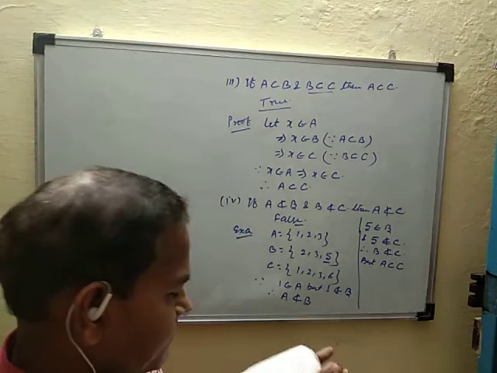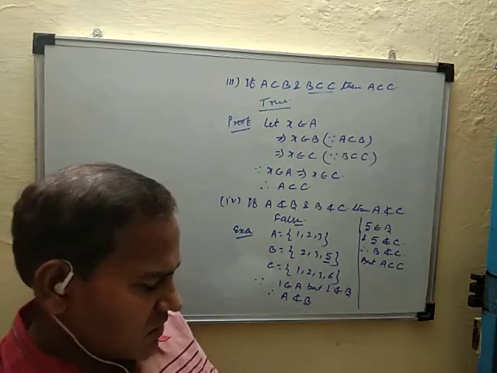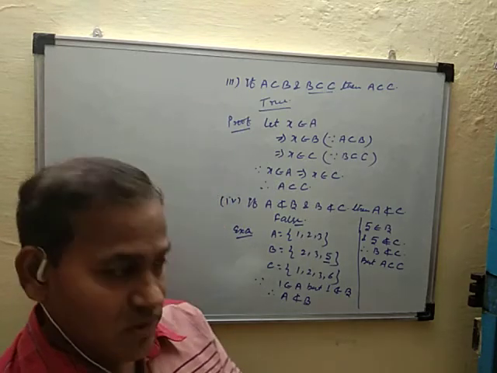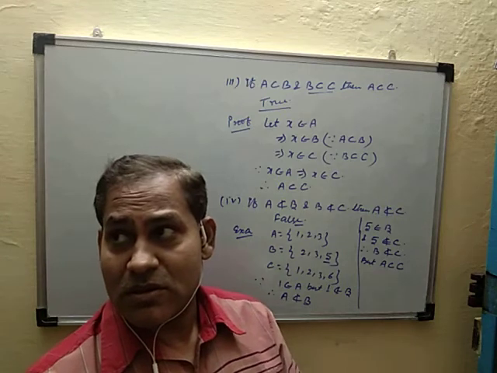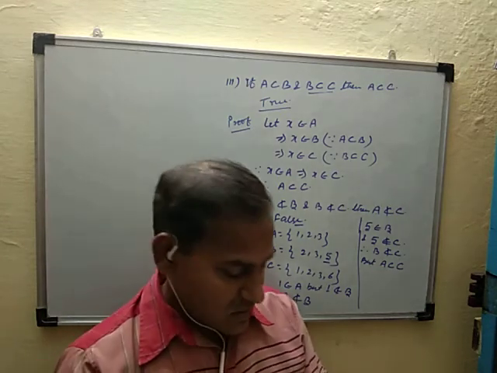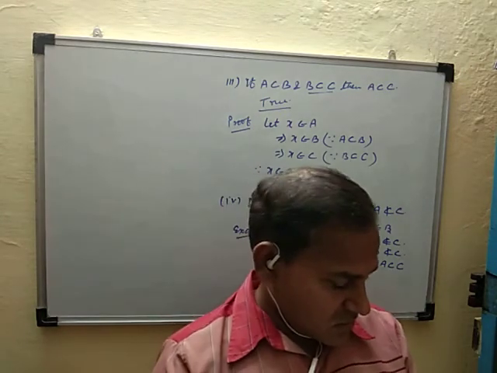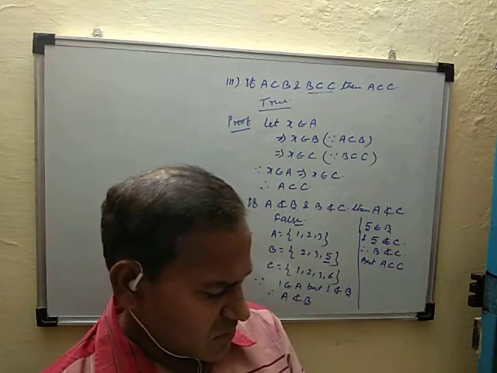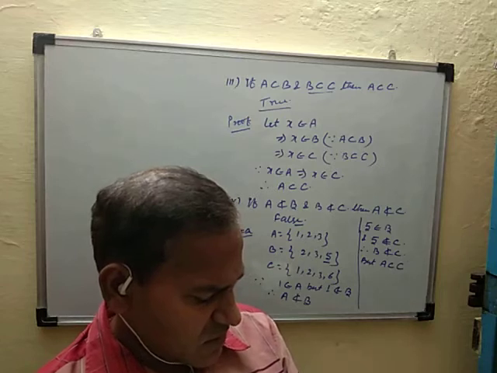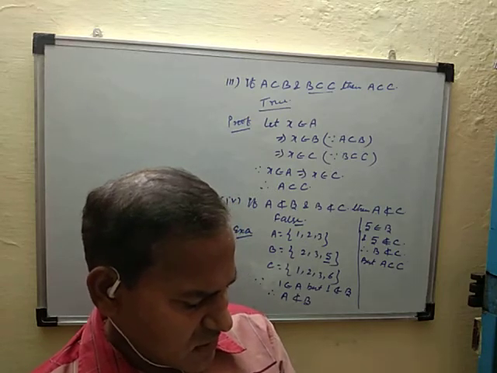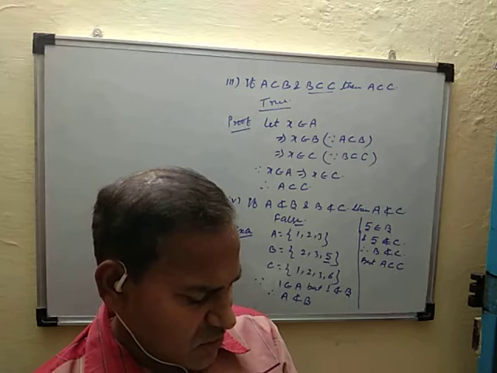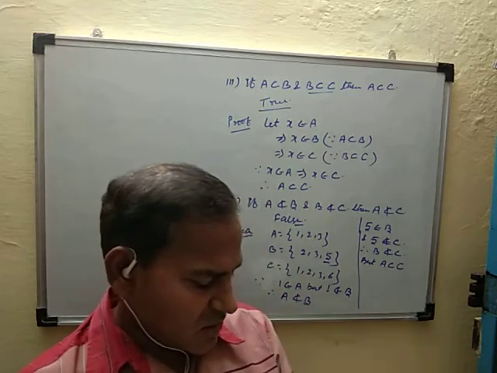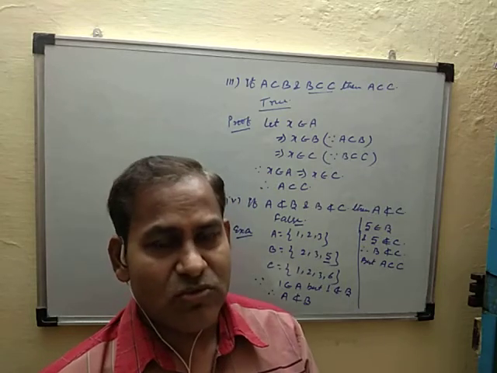This is an example, and discuss remaining two questions, that is fifth and sixth part. So now question number 3, I think same discuss question number 3. Question number 3: A, B, C be 3 sets such that A union B is equal to A union C and A intersection B is equal to A intersection C, then so that B is equal to C.